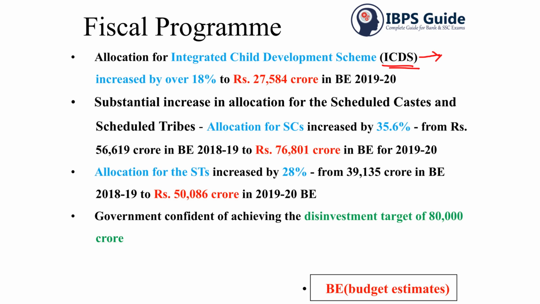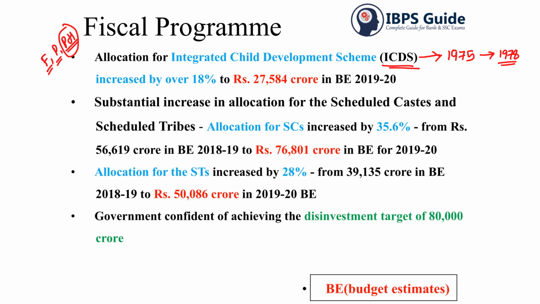Next, with respect to ICDS, that is Integrated Child Development Scheme. The ICDS was launched in 1975, but from 1978 it was discontinued, and later on it was started again. The main aim of this scheme is that it is a government program in India which provides food, preschool education and primary health care to children under 6 years of age and also their mothers.